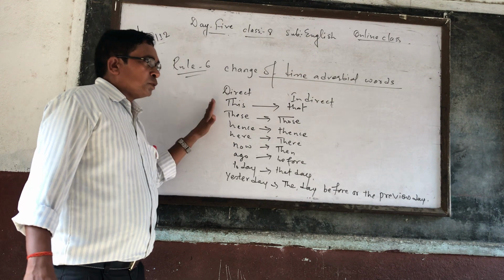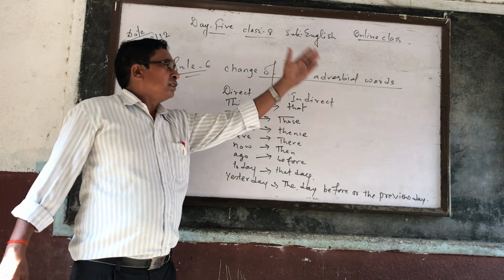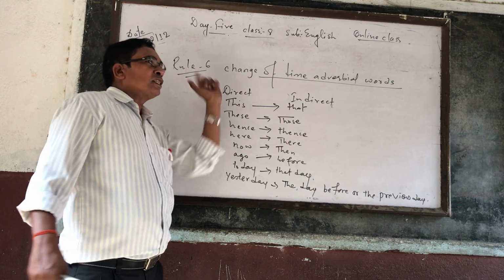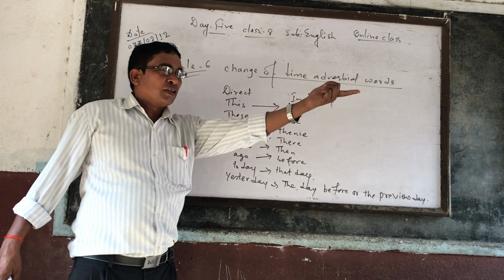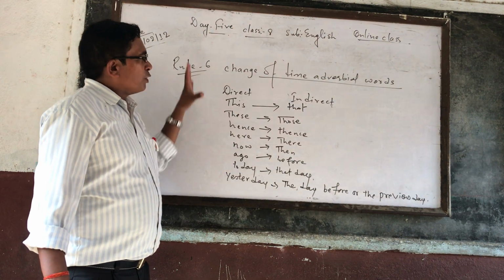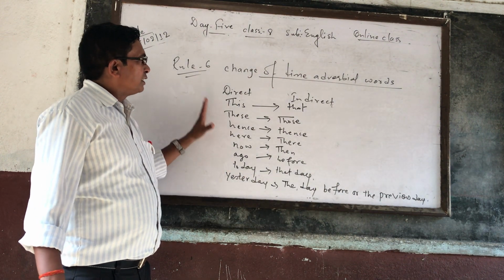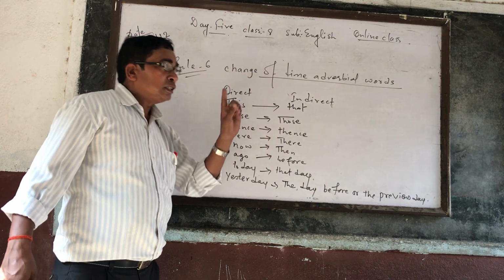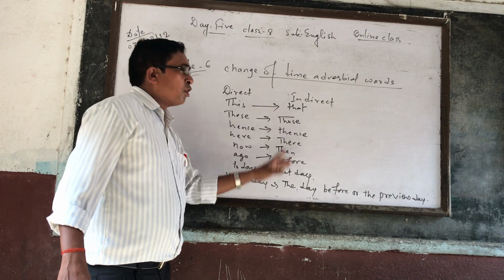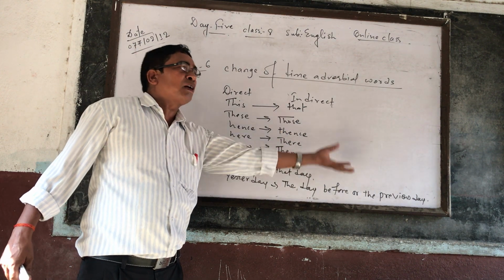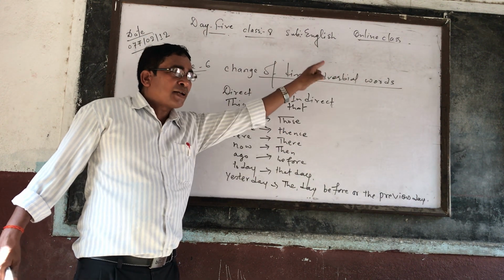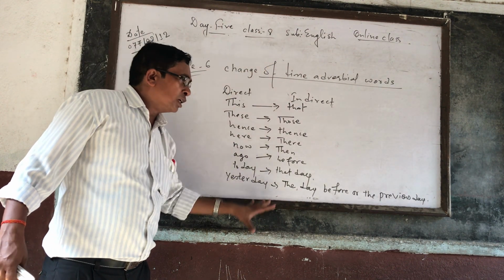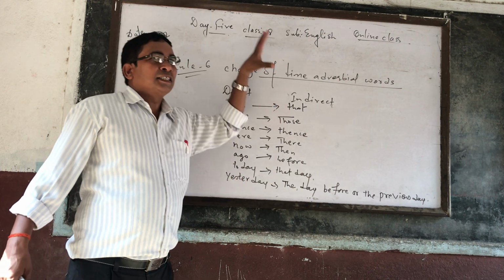Similarly, if there is tomorrow, then tomorrow should be changed into the next day or the following day. If there is next week, then the following week, next month, the following month. Likewise, if you go through these, then I am sure that you can change the time adverbial words. And finally, before departing on the 5th day with you, I want to make it very clear that whether you change the tense of the reported verb or not, that is according to rule number 5. But change of time adverbial words is compulsory if these words are seen in indirect speech.